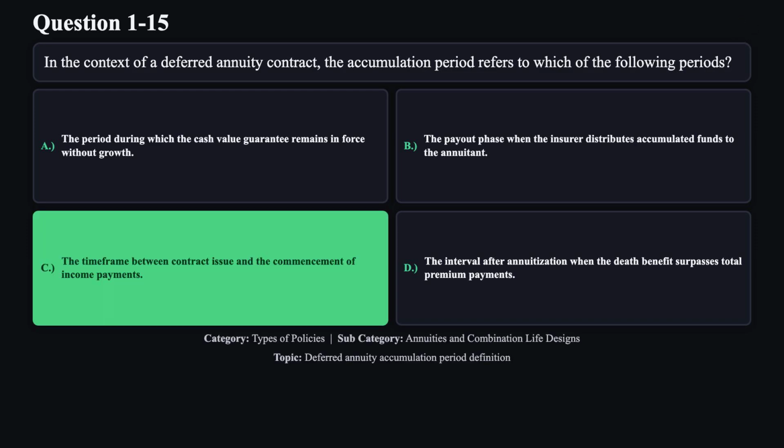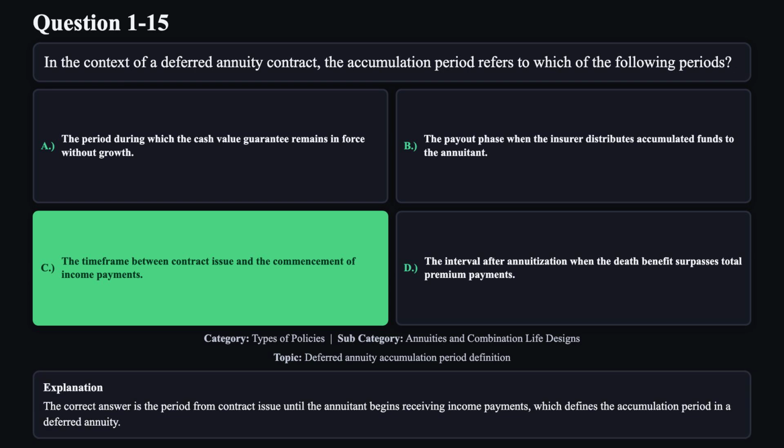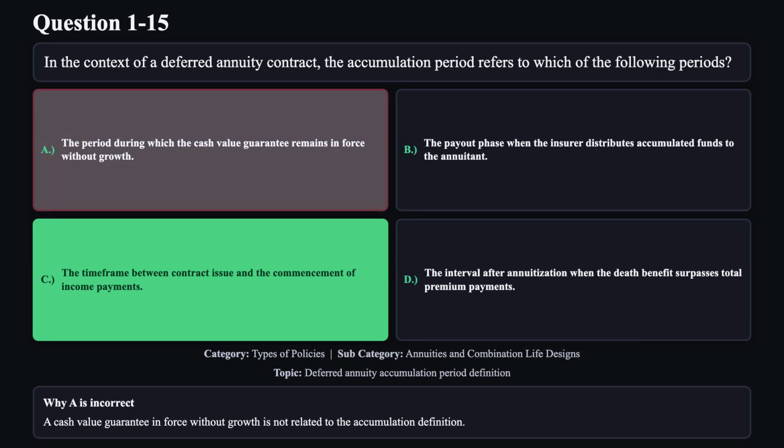The correct answer is C. The correct answer is the period from contract issue until the annuitant begins receiving income payments, which defines the accumulation period in a deferred annuity. Reason A is not correct. A cash value guarantee in force without growth is not related to the accumulation definition.